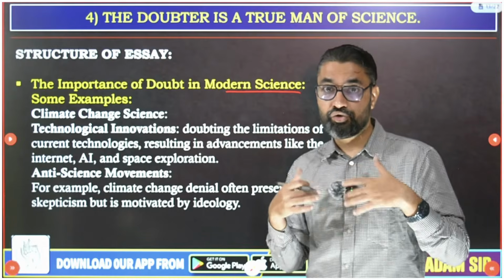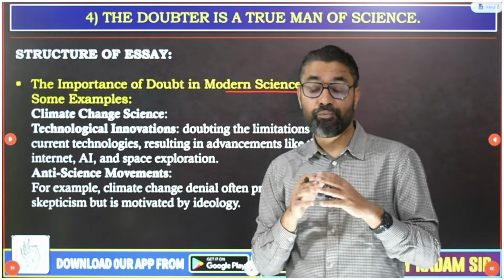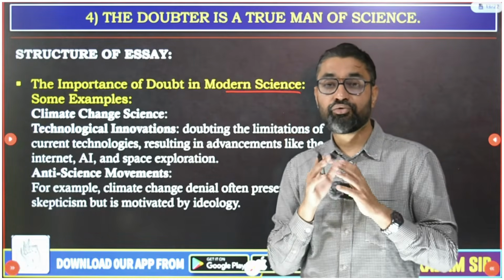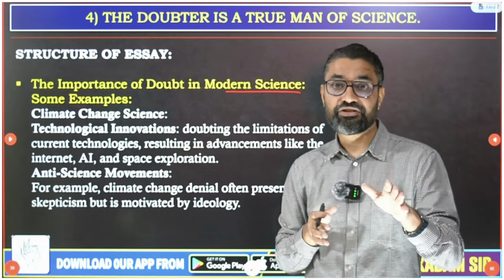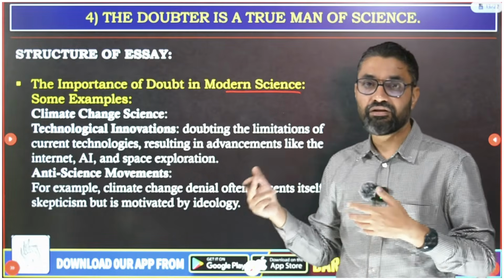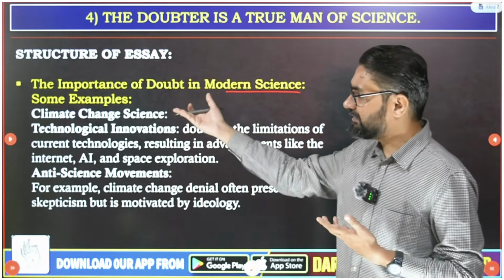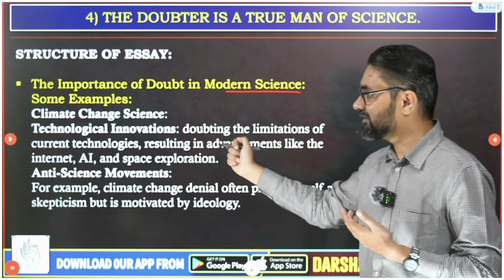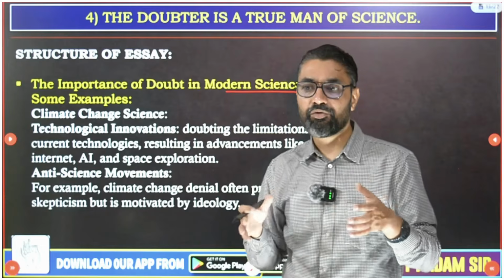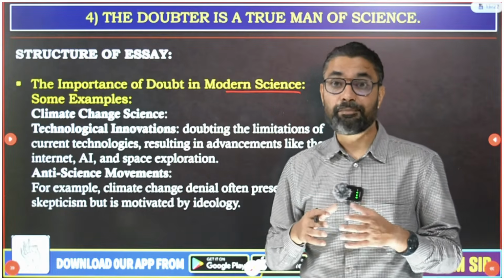I have told in my app classes how to write an essay. In that part, whenever possible, you can write using a case study approach. How to write that I have explained. Or you should link your essay with administration, current affairs, or India. So here administration and India are not possible, but from the current affairs angle, why doubting is necessary, you can take the example of climate change science and technological innovation. In climate change, scientists have come up with some ideas, and some doubt whether global warming is happening or not.